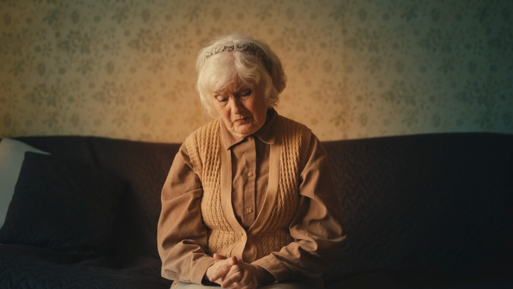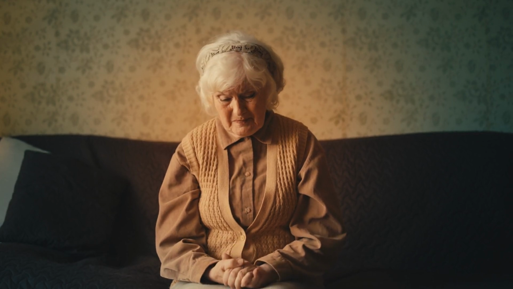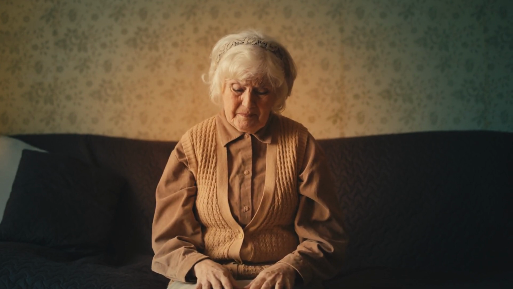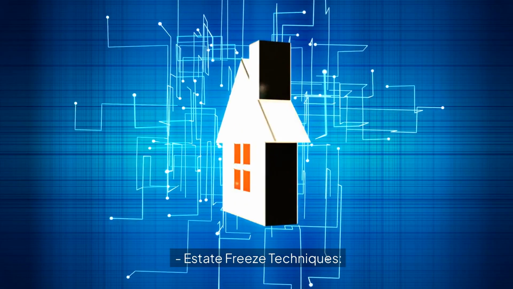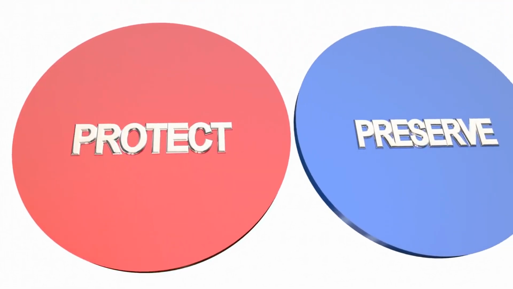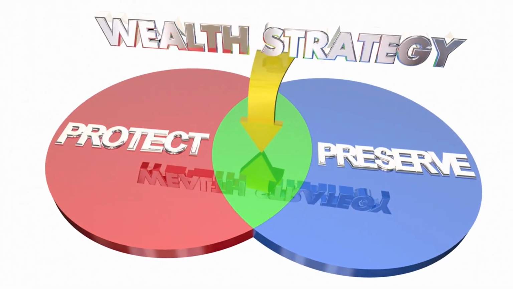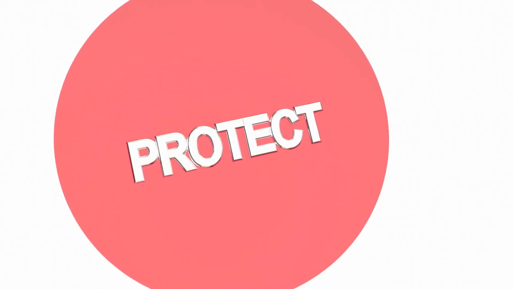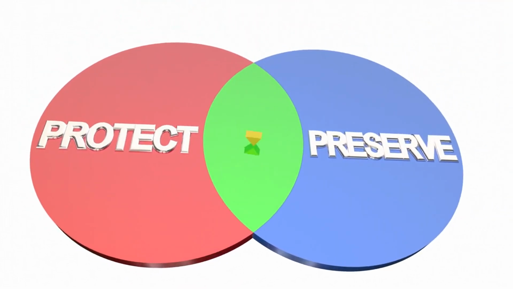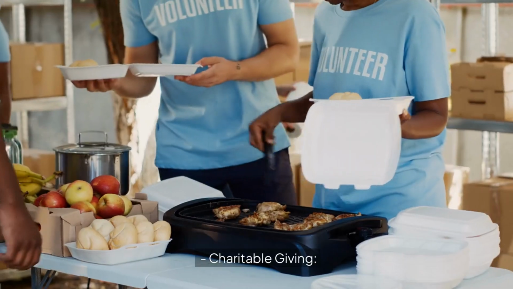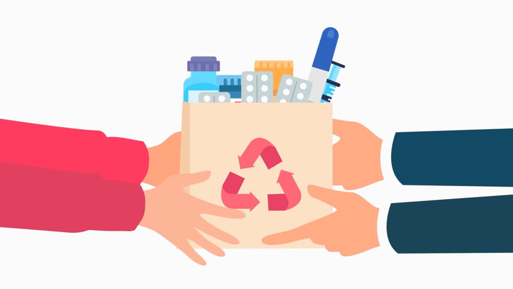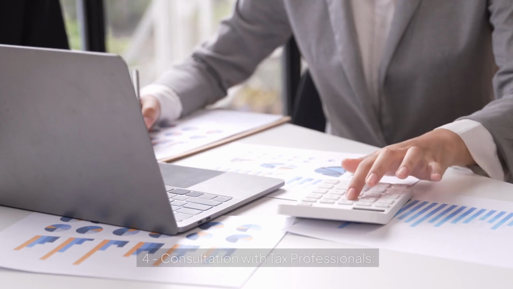Marital deduction. Utilizing the marital deduction allows for the tax-free transfer of assets to a surviving spouse, effectively deferring estate taxes until the second spouse's death. Estate freeze techniques. Implementing techniques such as grantor retained annuity trusts, GRATs, or family limited partnerships, FLPs, can help freeze the value of your estate for tax purposes, allowing for tax-efficient wealth transfer to future generations. Charitable giving. Donating to charitable organizations can not only benefit worthy causes, but also reduce estate taxes through deductions and exemptions for charitable contributions.